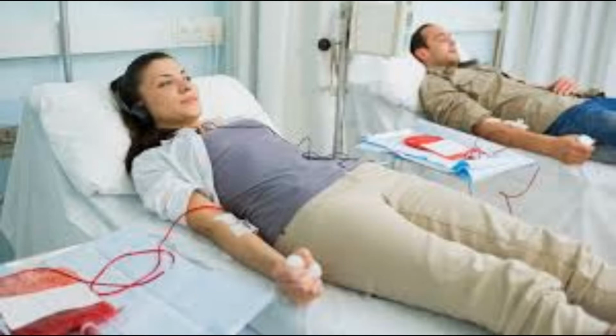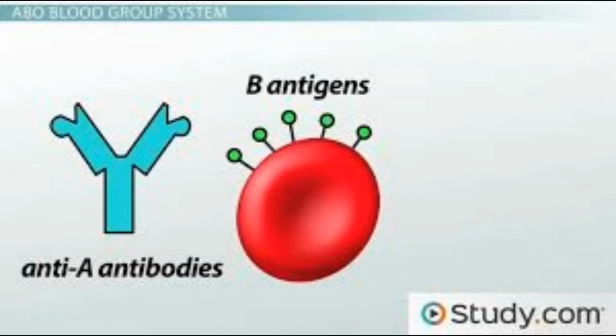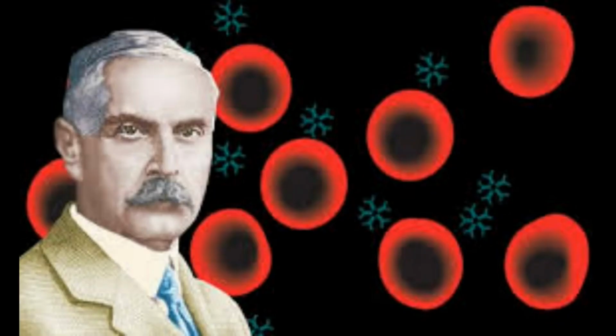How are these blood groups checked? Blood groups are divided depending on the presence of proteins called antigens and antibodies. Human blood groups are classified into four different groups. In 1900, an Austrian biologist and physician, Karl Landsteiner, proposed this blood grouping for the first time. For this work, in 1913, he was awarded the Nobel Prize in the field of medicine.